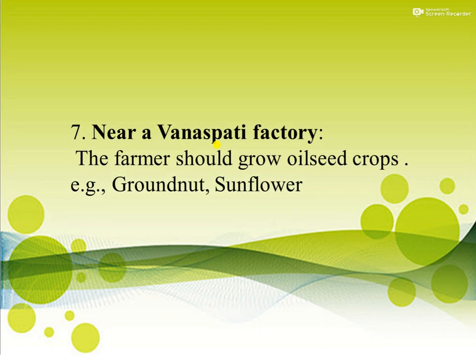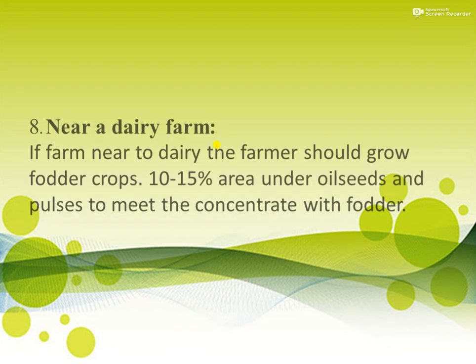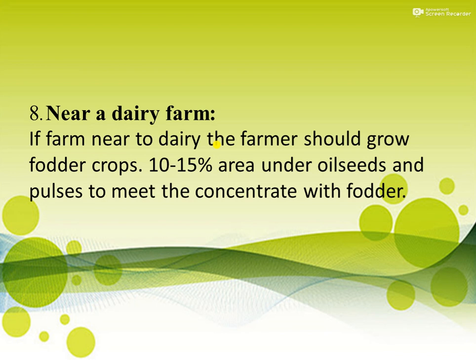If the farm is near a vanaspati factory, the farmer should grow oilseed crops, for example groundnut and sunflower, for extracting oil. If the farm is near a dairy farm, then the farmer should grow fodder crops for animals, and the farmer can provide this milk to the dairy farm and earn income from this.